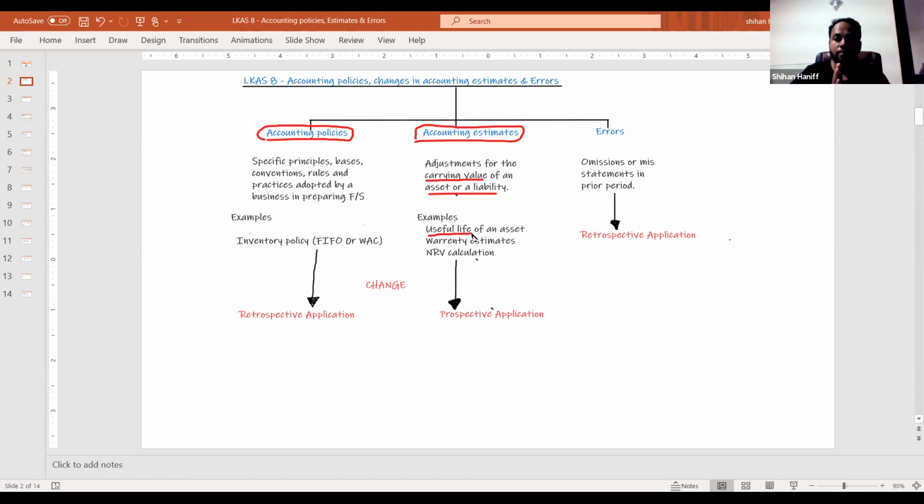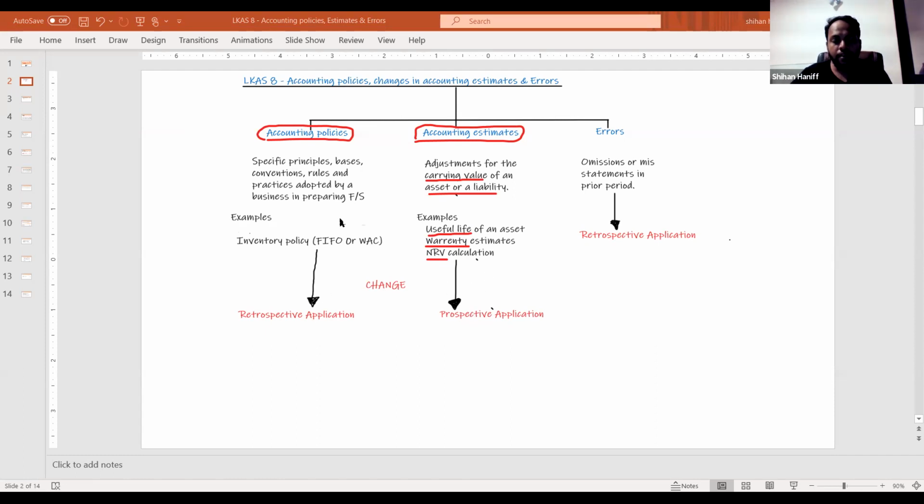The useful life of the motor vehicle is 4 years. Right? After using it for 2 years, you think that you can use it another 2 years extra. So the useful life is changing. Right? Warranty estimates, net realizable value calculation. Right?